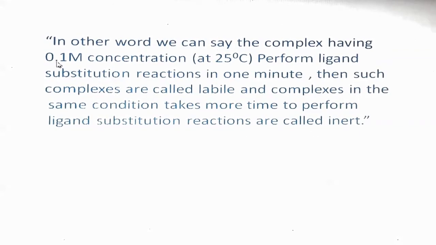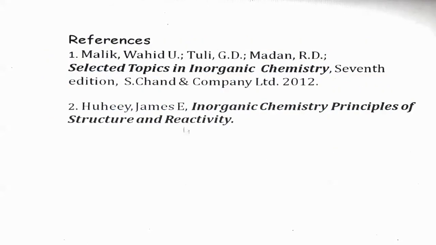Means 0.1 molar concentration, 25 degrees Celsius, within 1 minute, if substitution takes place, then the complex is labile. And if it takes more than 1 minute under the same conditions, then the complex is said to be inert. So this is all about inert and labile complexes. These are the references. Thank you.